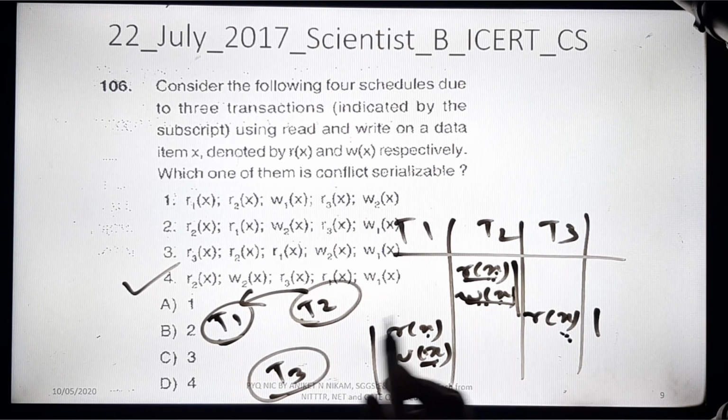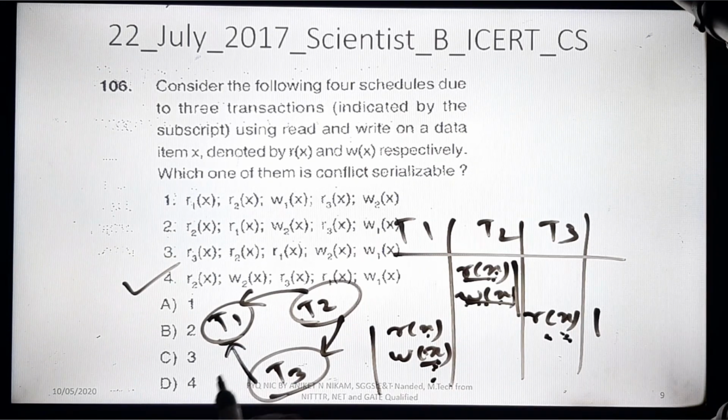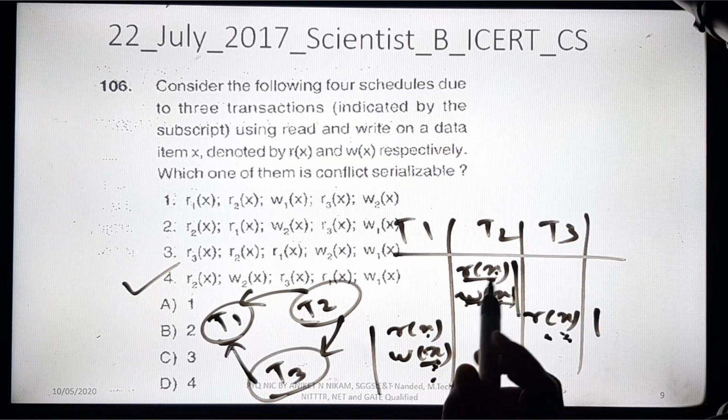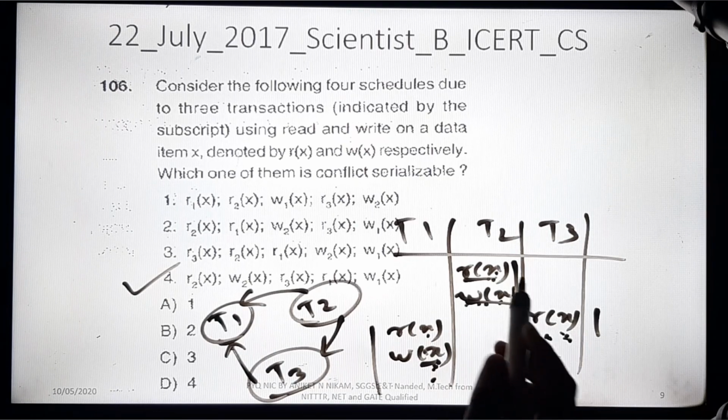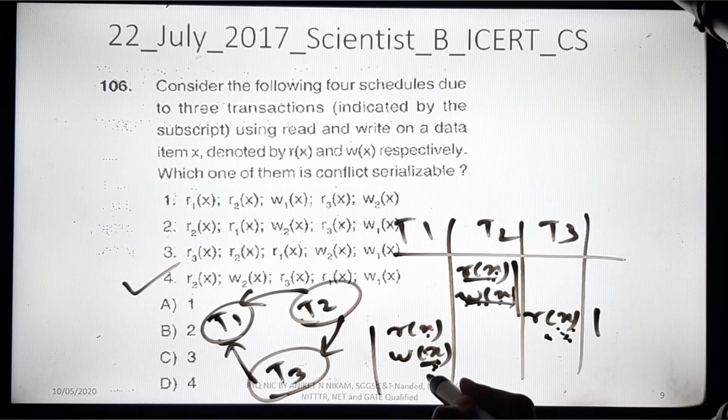Okay, so T2 to T3. And T3 to T1, do we have it? We have. So T2 to T1 we have, T2 to T3 we have, and T3 to T1 we have, and that is all.